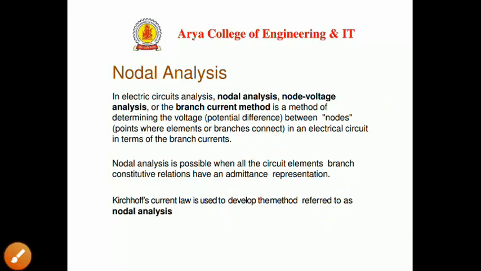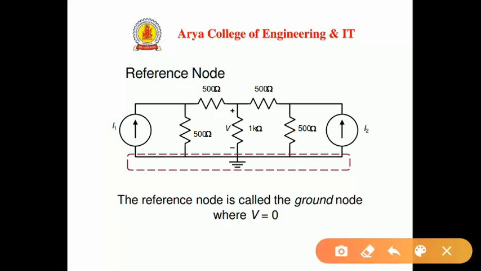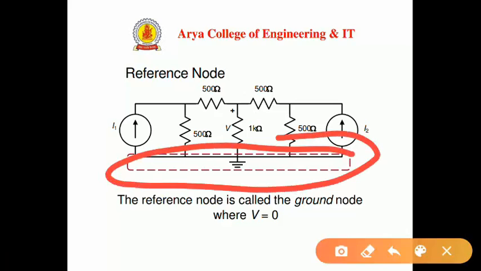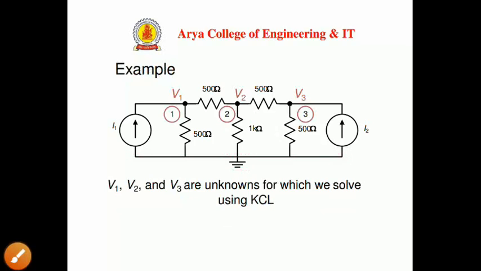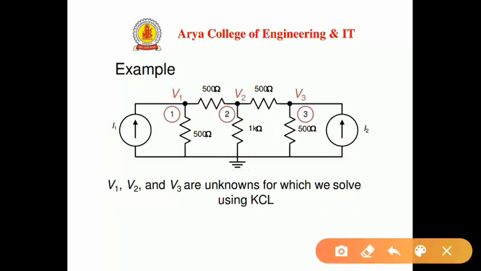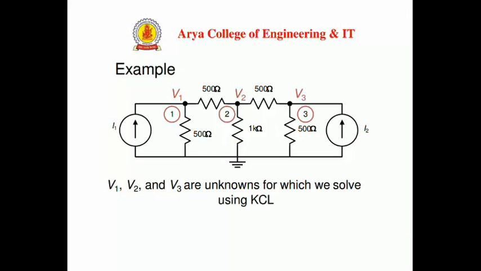Suppose we have an example. The first step is to find the reference node. The reference node is the ground node, and we have to mark it in the circuit. In the second step we find the number of nodes. Suppose we have this circuit, and in this circuit we have three nodes, 1, 2, 3, and V1, V2, V3 are the node voltages respectively. So in this circuit we have three nodes and one reference ground.